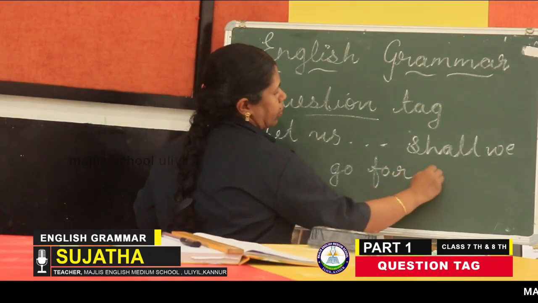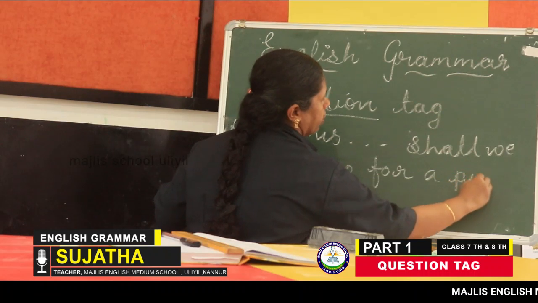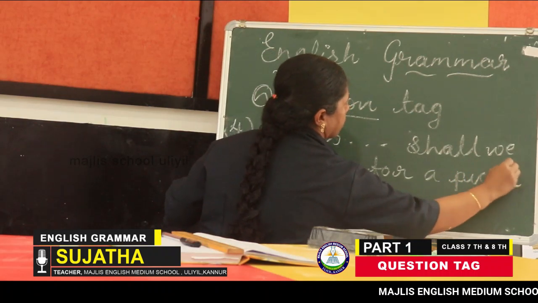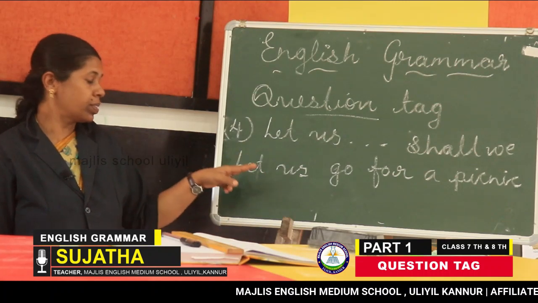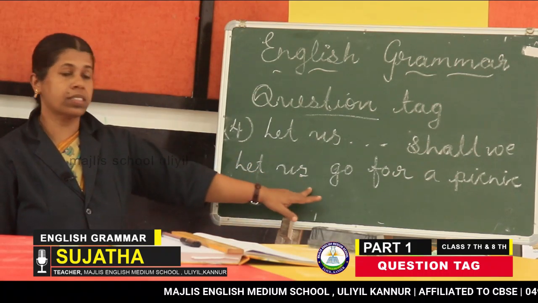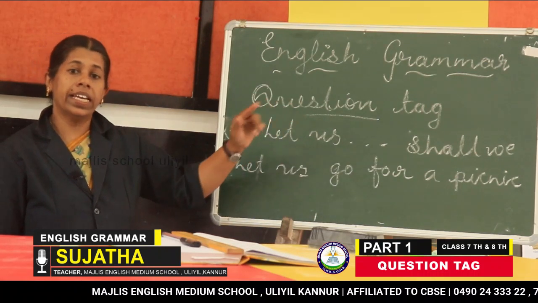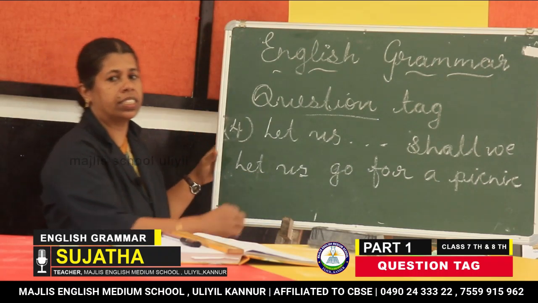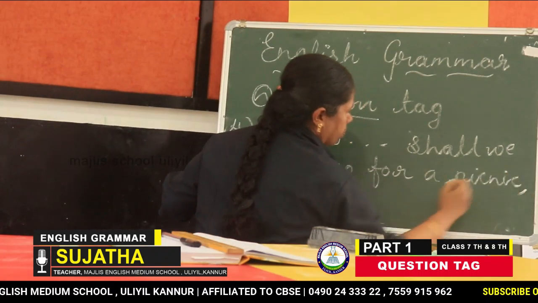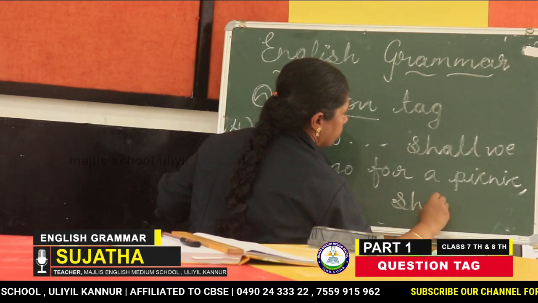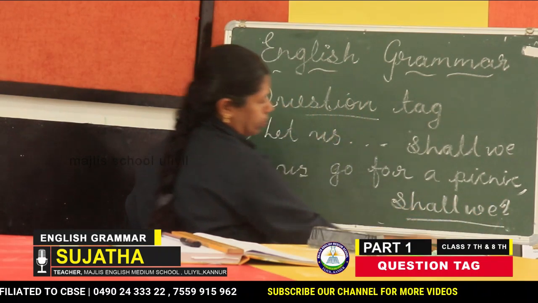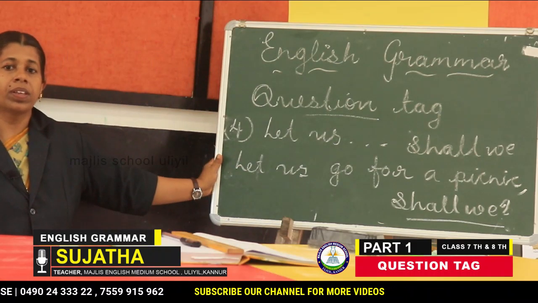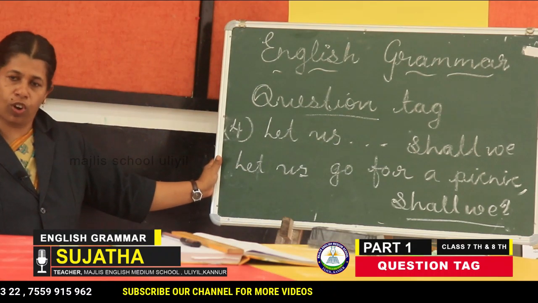Let us go for a picnic. The sentence is started by using let. So let us go for a picnic. Its tag form is shall we. Shall we. Clear?